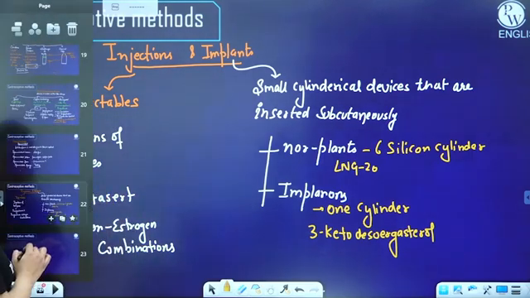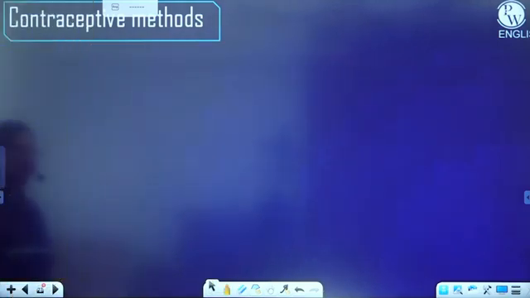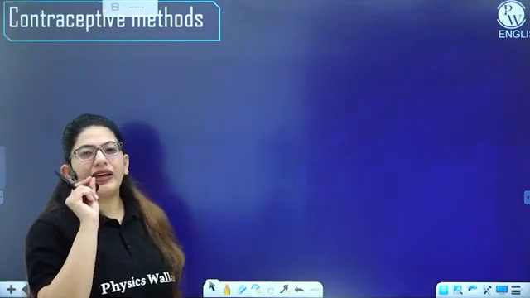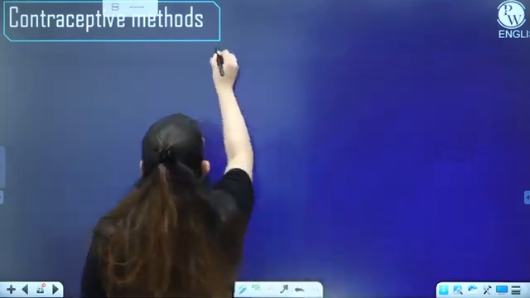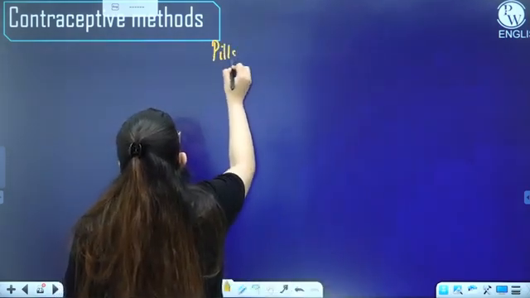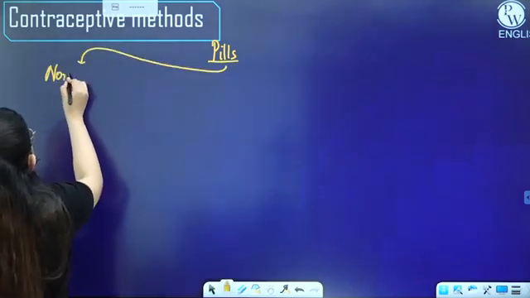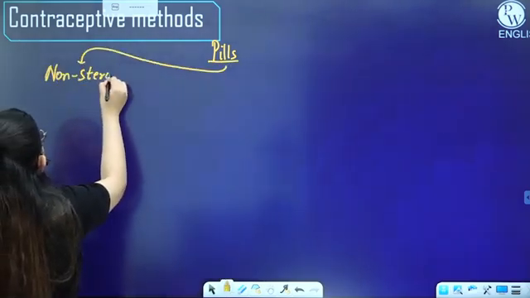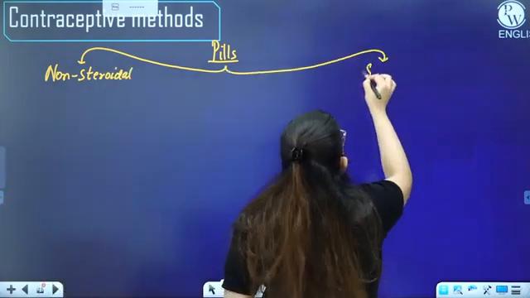All right. Moving further to the next one, which is pills. So pills are what? Pills are small tablets that you eat, right? So we have pills as well. Pills are of two types according to their preparation. What are they made up of? We have non-steroidal pills, and then we have the steroidal pill, the one that contains steroids.